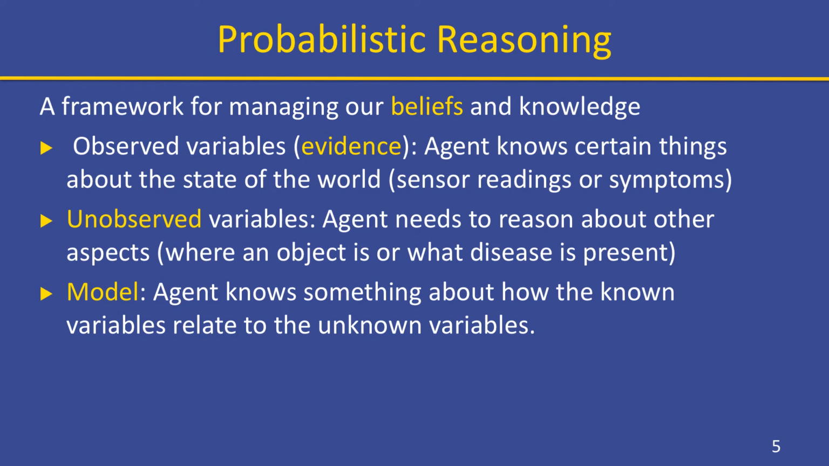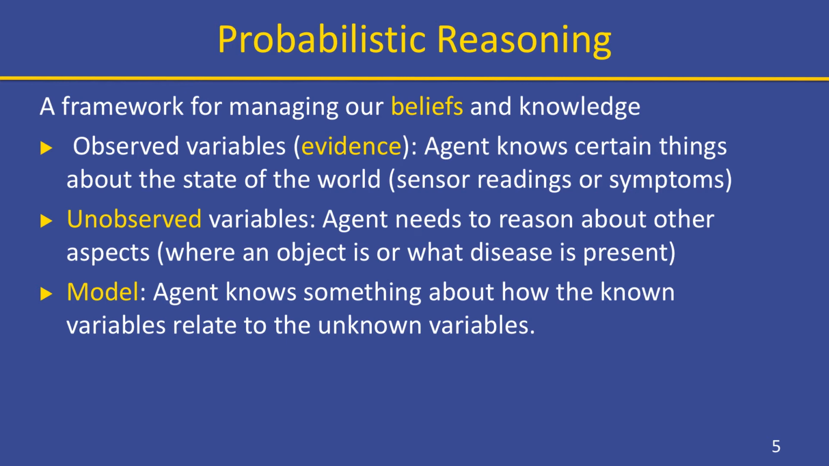So the observed variables represent what our agent knows about the state of the world. These observed variables may be the sensor readings or the test results or the disease symptoms. Unobserved variables, on the other hand, represent things that we do not have direct knowledge of. Our agent needs to reason about these unobserved variables to make a decision or take some action. The agent needs to reason, for instance, about where the treasure is or what disease is present.